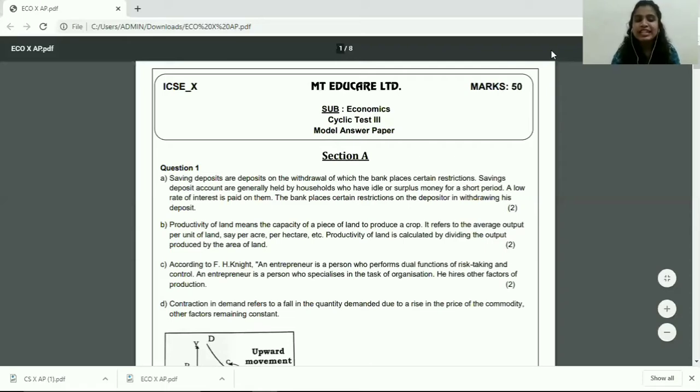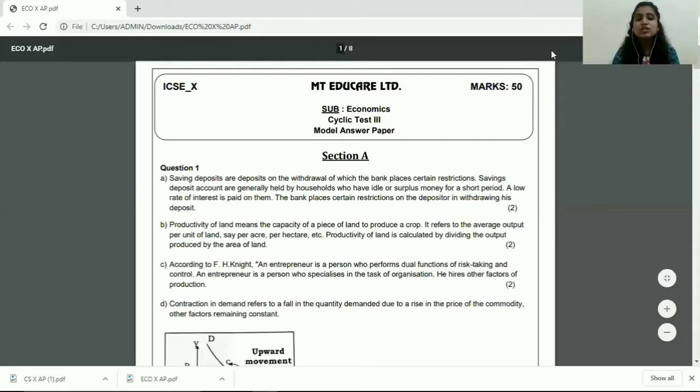Now, when you're writing a definition, remember you first start with the words according to and then name the person whose definition you're about to write. And then in inverted commas, you write the definition given to you, right? And every word has to be written exactly how it is given in your textbook. Nothing shall be changed according to your specification or according to what you feel is right.